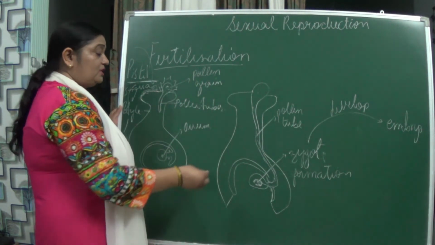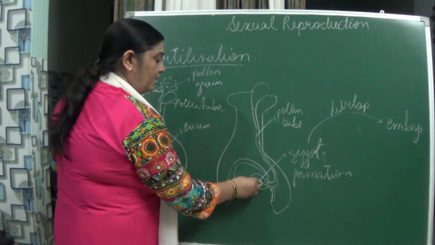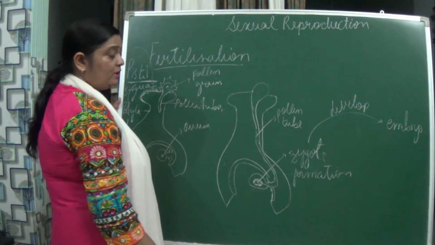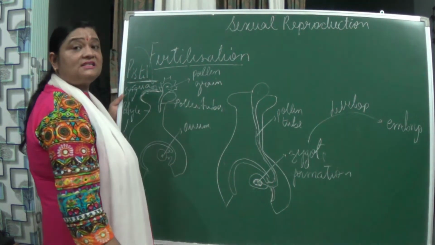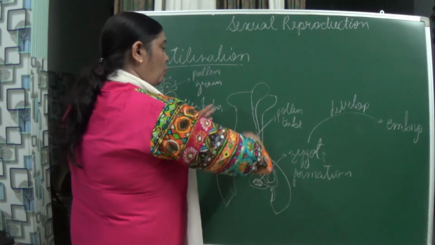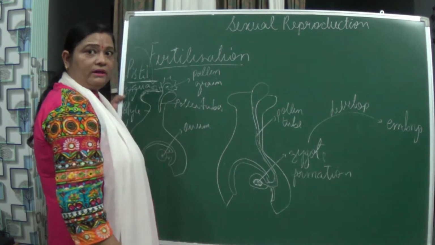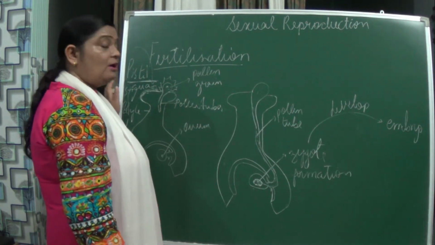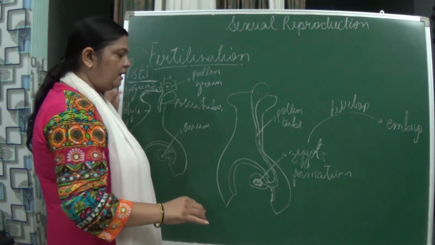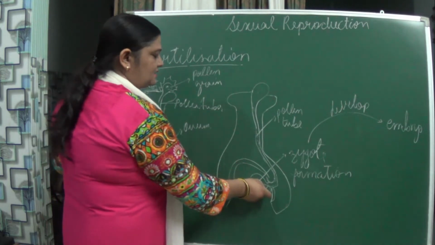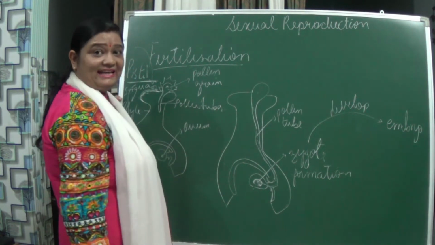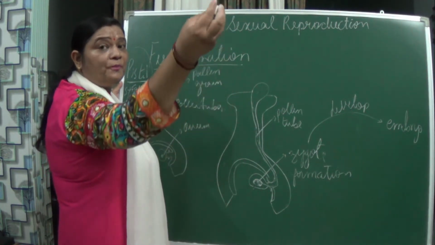Okay, so this zygote which has been formed, it is right now consisting of what? The male and female gamete which has been fused. So after this what happens? It starts its multiplication. Once this zygote is formed, the other parts of the flower, like petals and sepals, start withering off because their function is now over. And naturally this multiplies and it forms what? Seeds from which new plants germinate.